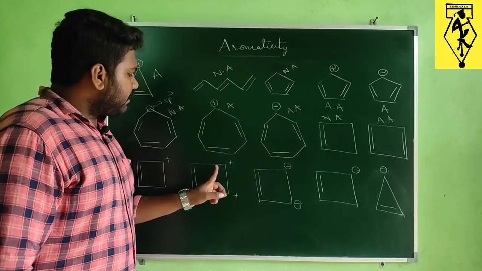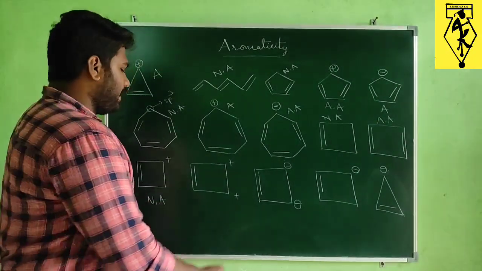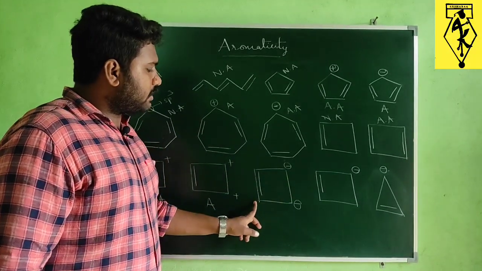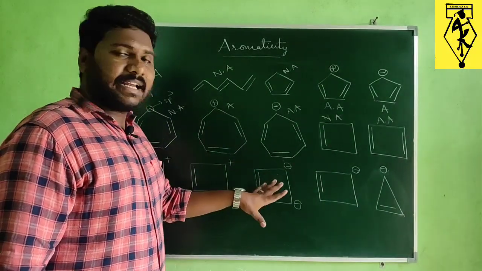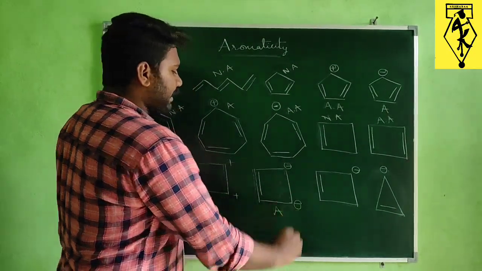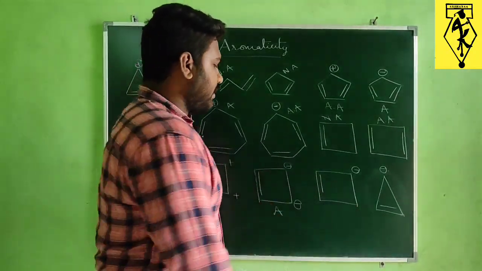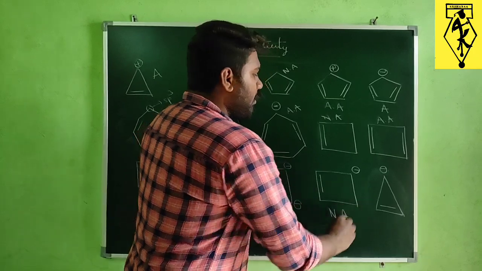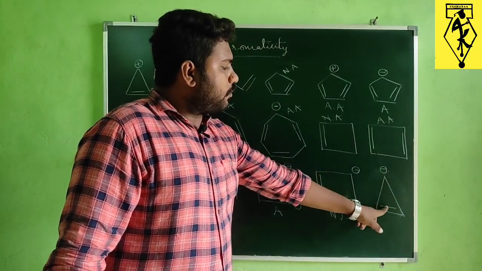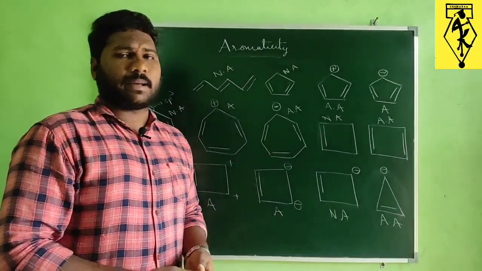And next one, here each carbon is present in sp2 hybridization state and we are having 2 pi electrons, so it will act as an aromatic compound. And this one we are having 6 pi electrons, each carbon is sp2 and a cyclic ring is present and every carbon is present in the same plane, so this will act as aromatic. And next, this one, here same, one carbon is present in sp3, so clearly it is a non-aromatic compound. And last one, see here every carbon is present in sp2 and we are having 4 pi electrons, so it is an anti-aromatic compound. Let's discuss some other examples.